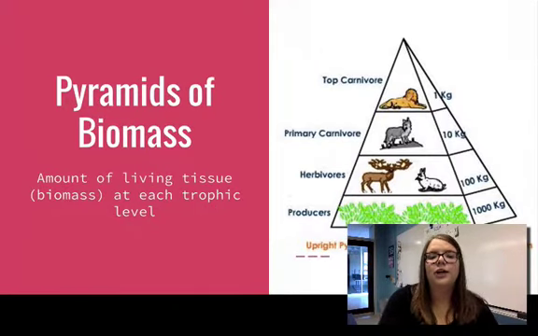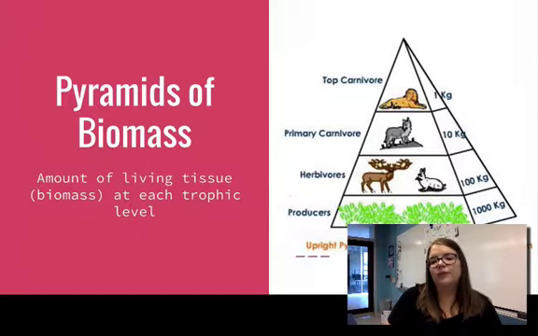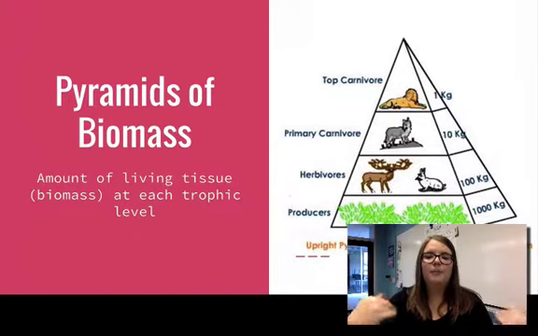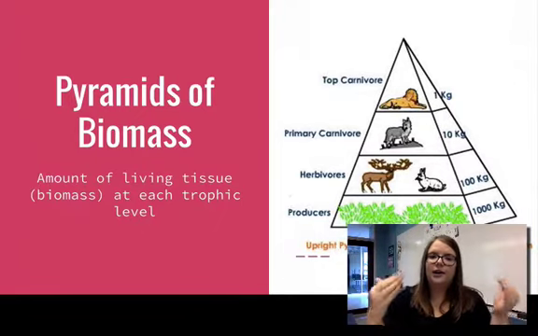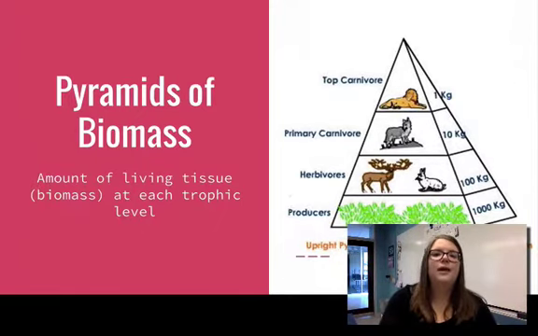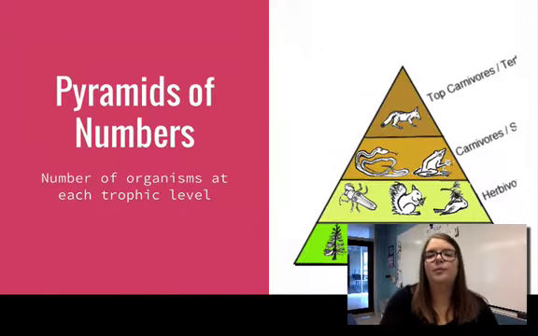Another pyramid we can look at are pyramids of biomass. So biomass is just the amount of living tissue. So it's like you're actually weighing the organisms at each trophic level. So you can see here in this pyramid, there's lots of the producer, some kind of shrub. There's not so many of the lion. So if you look at the biomass, if you weighed out all of those things, you can kind of organize them into a pyramid.